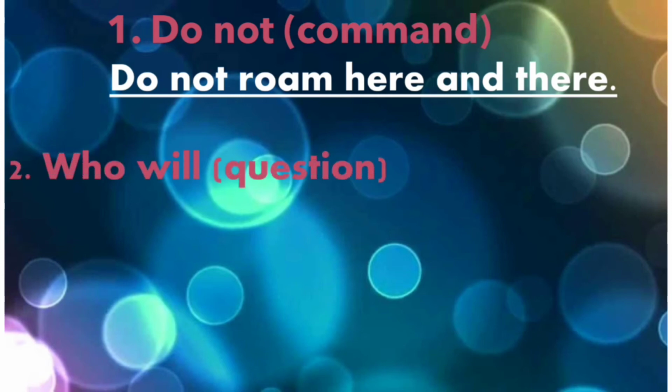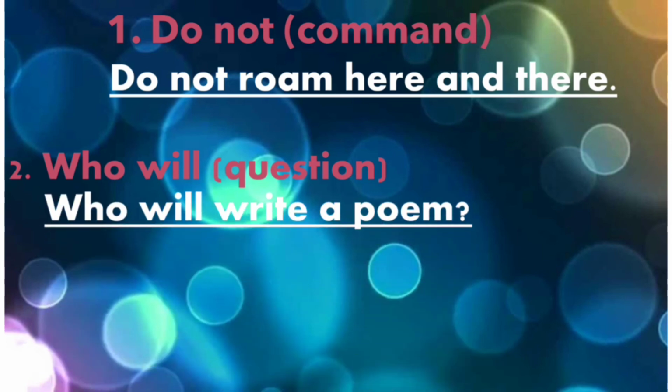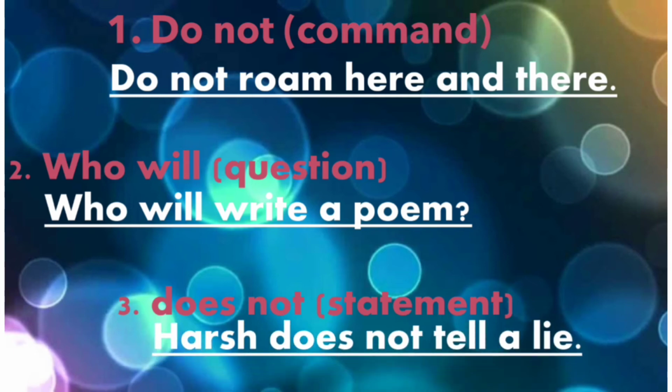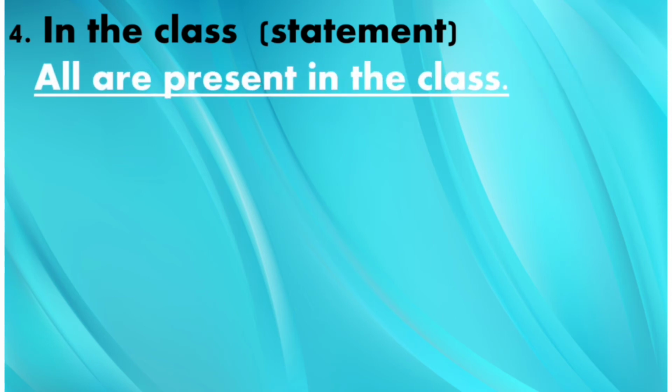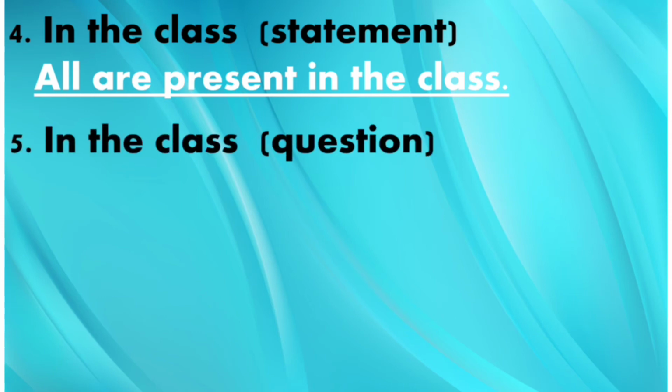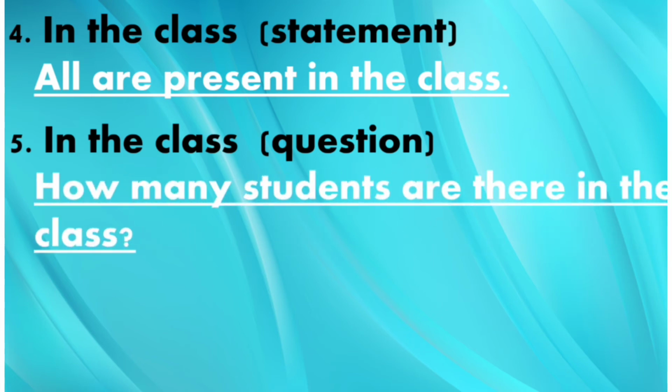Now number 2, who will, and we have to make a question. So who will write a poem? Number 3, does not, and you have to form a statement. Harsh does not tell a lie. Now next is number 4, in the class, and we have to make a statement. So all are present in the class. Now number 5, in the class again, but this time you have to make a question. So the question is, how many students are there in the class?